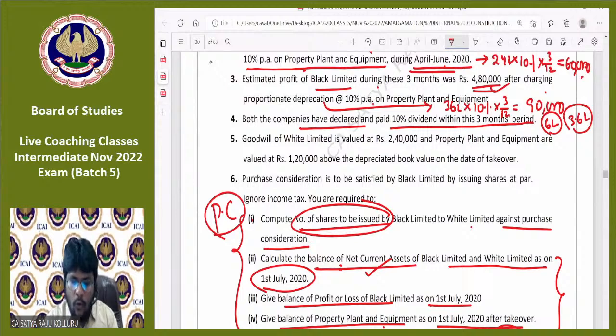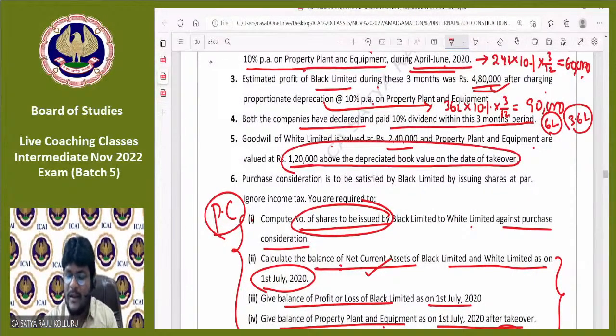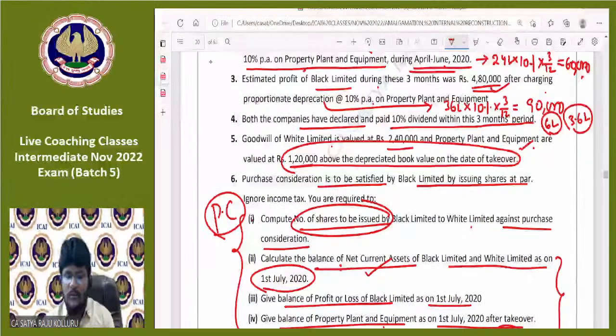Next, goodwill of White Limited is valued at 2,40,000 and PPE are valued at 1,20,000 above the depreciated book value as on the date of takeover. This is nothing but agreed value of the plant and equipment. We will check at a later point of time. What is the agreed value of the PPE? Purchase consideration is to be satisfied by the Black Limited by issuing shares at par. This is the information given in the problem.